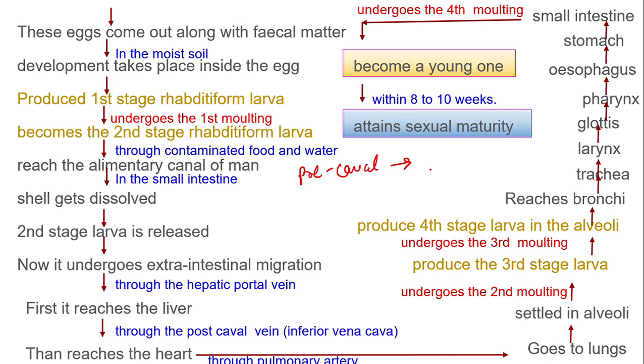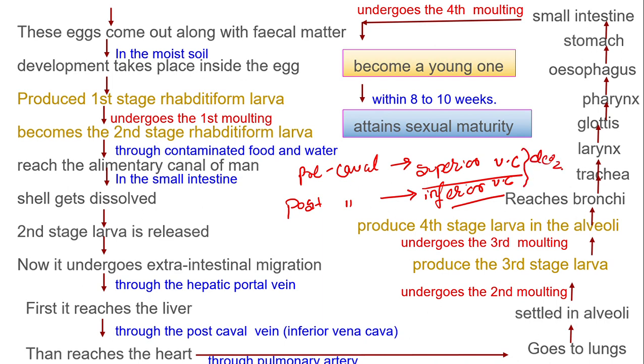Precaval vein is nothing but your superior vena cava, that means it brings blood from the upper part of the body. Then the postcaval brings blood from the lower part of the body, deoxygenated blood, right? So postcaval vena cava is the inferior vena cava. Through the inferior vena cava it reaches the heart.